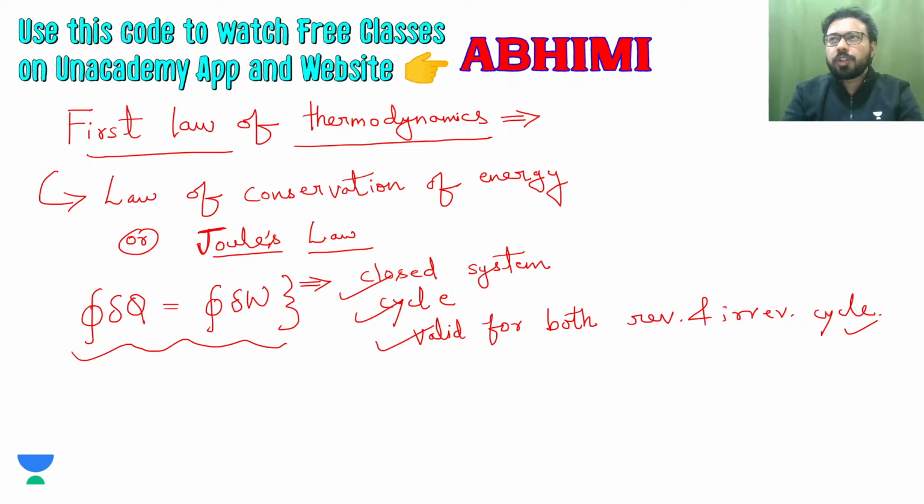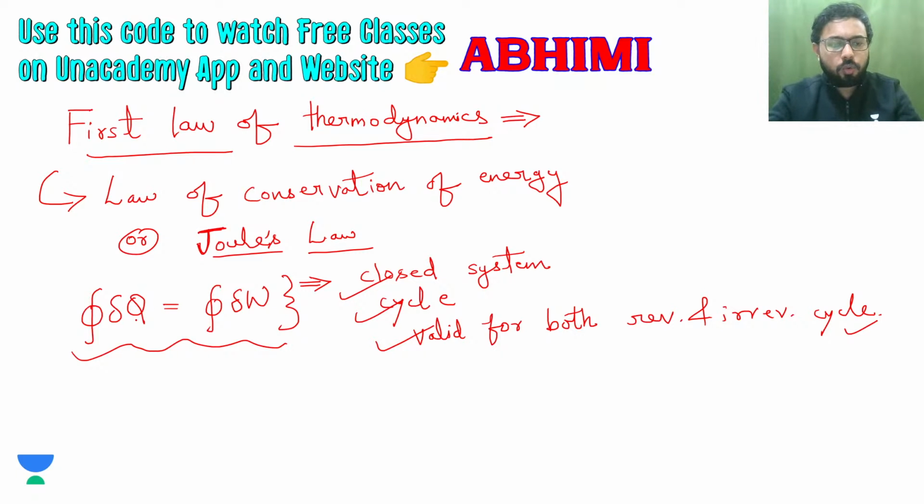One of the GATE questions I think was asked where this equation was given, and it was asked: is it valid only for reversible cycle or all processes? It is valid for all processes if it is for a closed system, because irreversible or reversible, it doesn't matter. For a cycle, net heat interaction is equal to net work interaction.